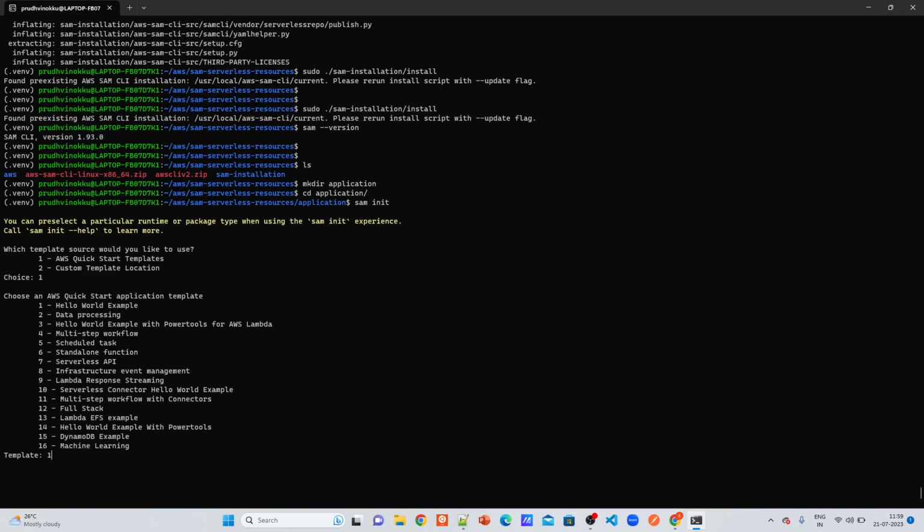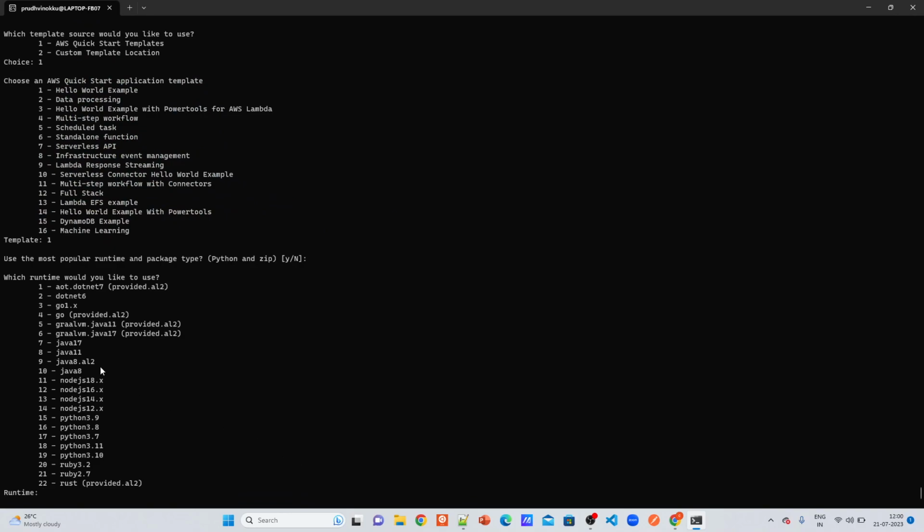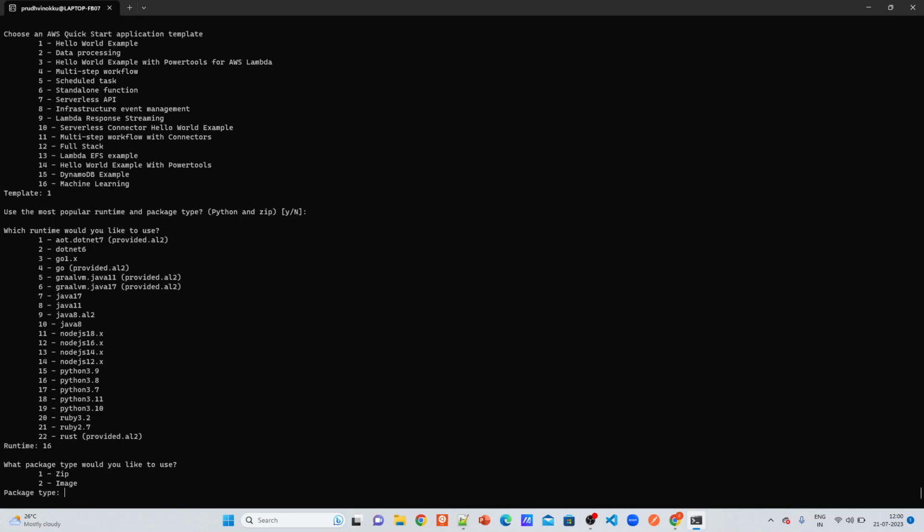We'll use the Hello World example, and use the most popular runtime and package. Let's say yes, we'll modify later because my local version is Python 3.8 which I specified. Which runtime do you want to use? I want to use Python 3.8. What package type would you like to use? SAM supports zip package and image package.